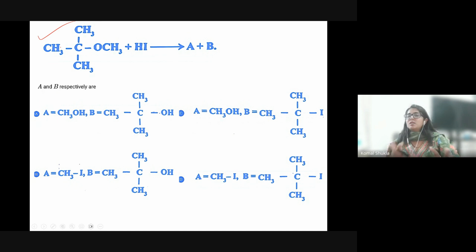This is again a very easy question. Again, there is a concept here, that the bulkiness of that particular compound is involved. So just tell me what is the answer according to you.